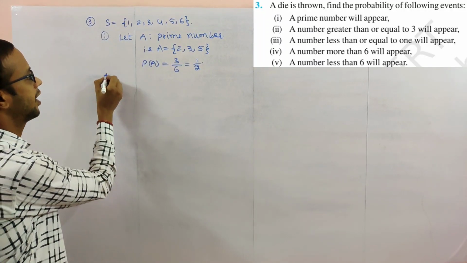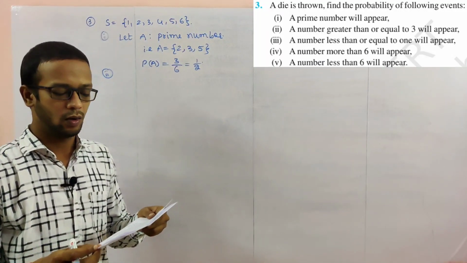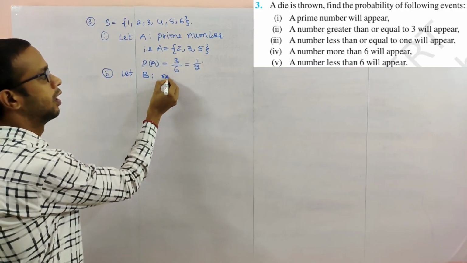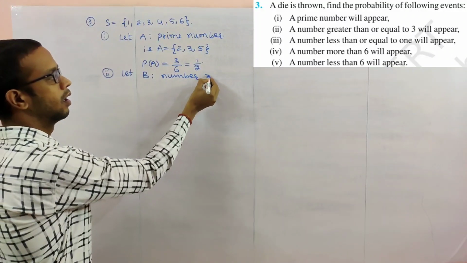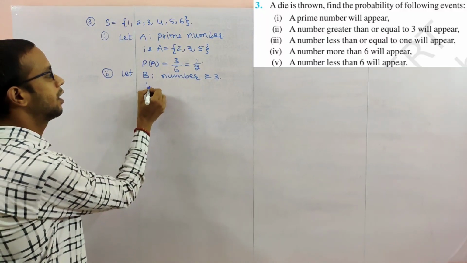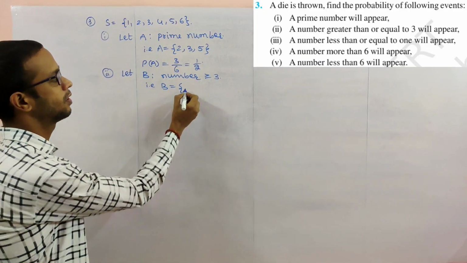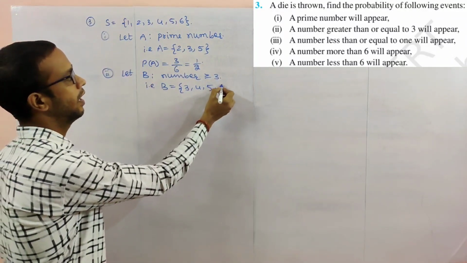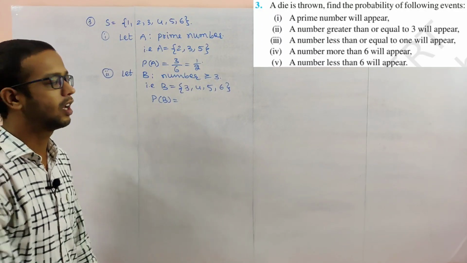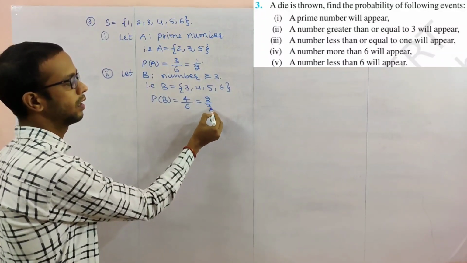Next, the second problem. A number greater than or equal to 3. Let B be the event that the number is greater than or equal to 3. What are those outcomes? 3, 4, 5, 6. So probability of B is favorable for B by total, that is 2 by 3 is the answer.